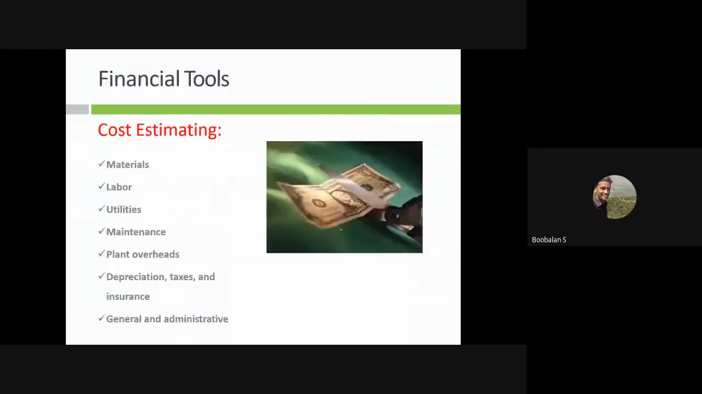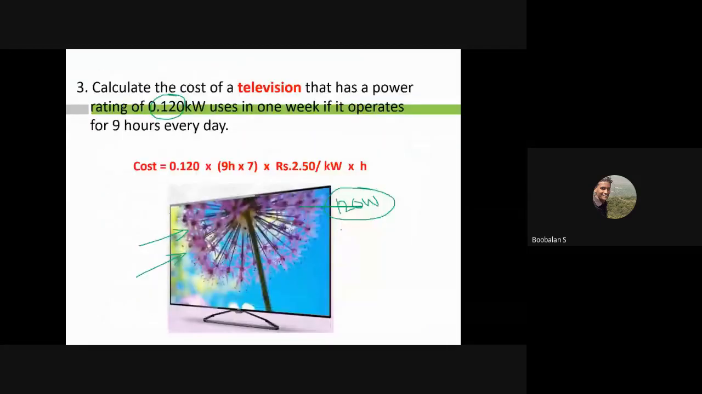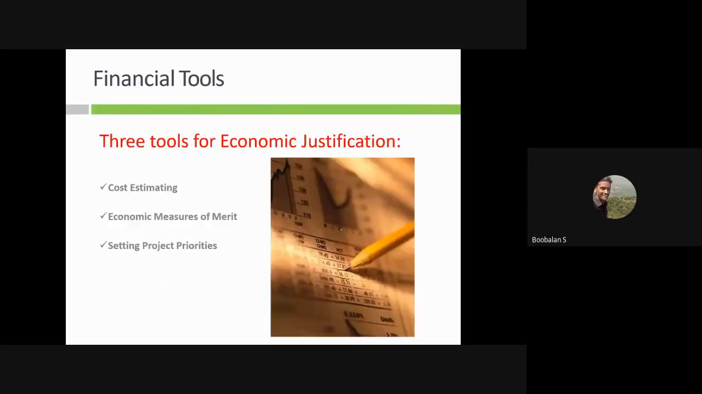So to analyze that, what tools are required? To verify economic justification, what tools will be used? We'll have 3 tools. That's called cost estimating, economic measures of merit, and setting of project properties. We'll see these three different economic justification tools.